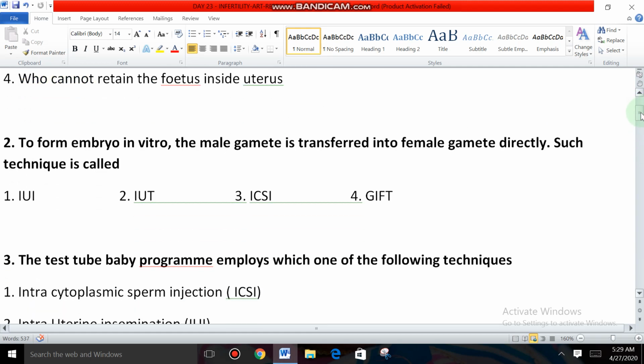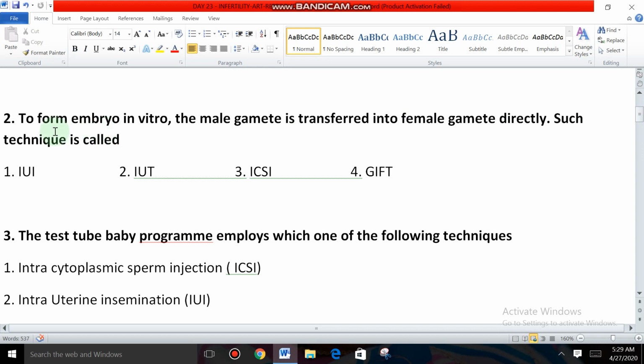Question number 2. To form embryo in vitro, the male gamete is transferred into female gamete directly. Such a technique is called. In vitro means what? Outside the body, outside the female's body, means in the laboratory.